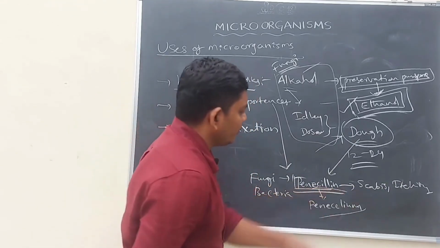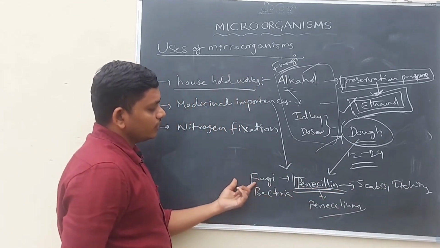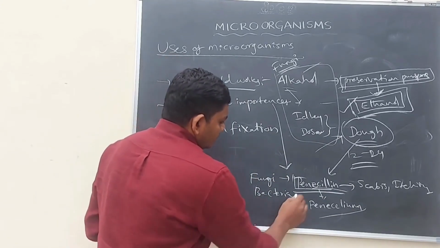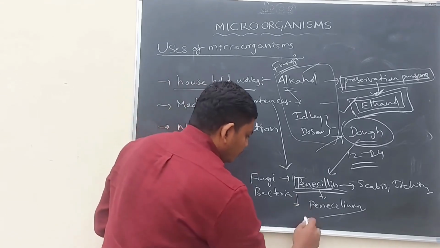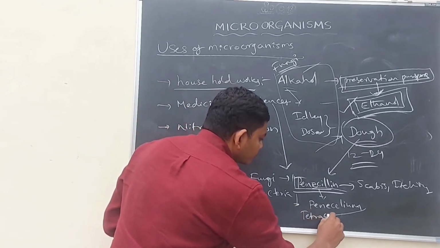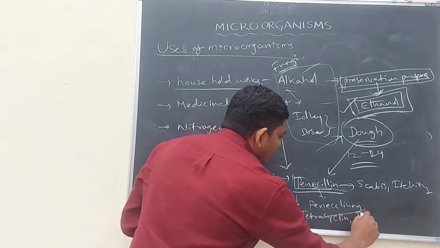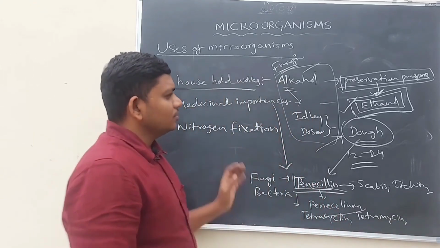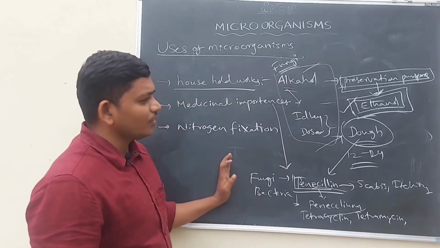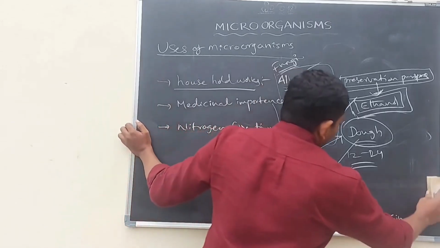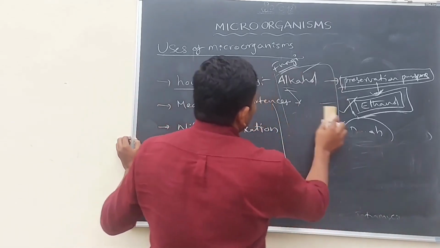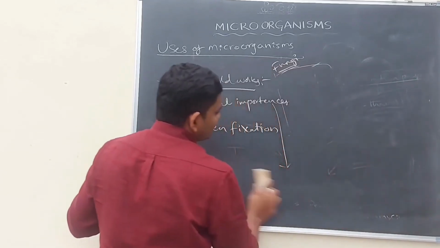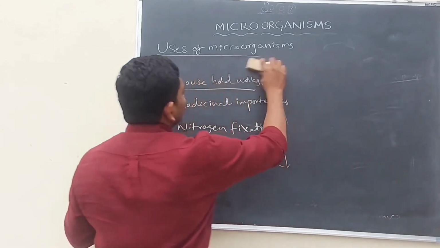So in this statement, I am telling you that some fungi are useful for the preparation of medicine. Also some bacteria help in the preparation of tetracycline, tetramycin and the like. So some bacteria or fungi help in the preparation of medicine. Here I would like to conclude that microorganisms are not only harming us, they are also helping us in the preparation of medicines and in doing some household works.